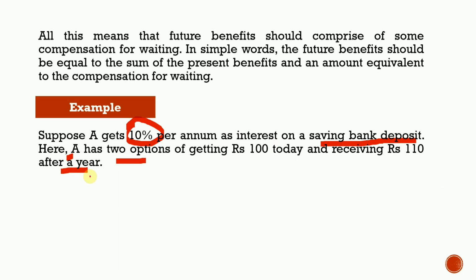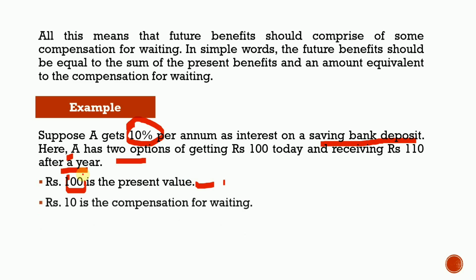So if you see here, 100 rupees is the present value, meaning what the value of money is today. And the 10 rupees is the interest, and we can consider that as a compensation for waiting. Means A is waiting for 1 year because he is getting rupees 10 for it. That is why he is waiting.